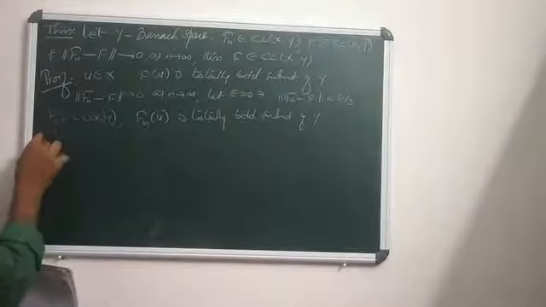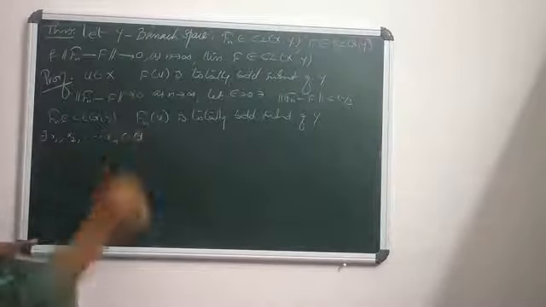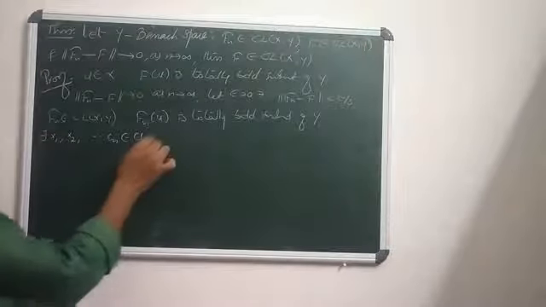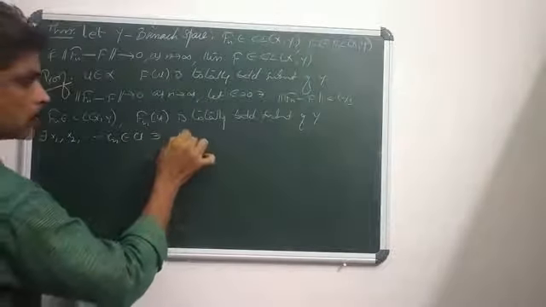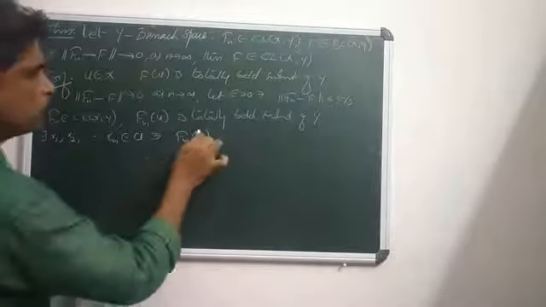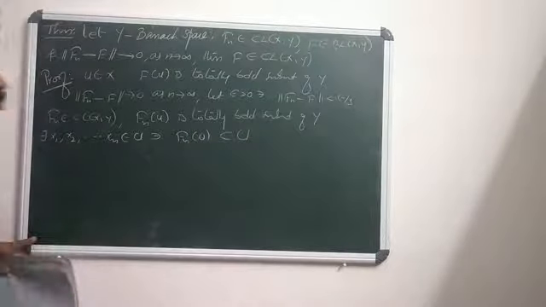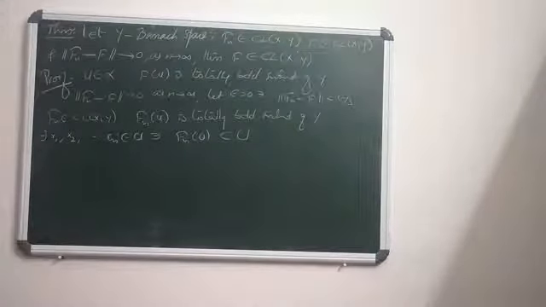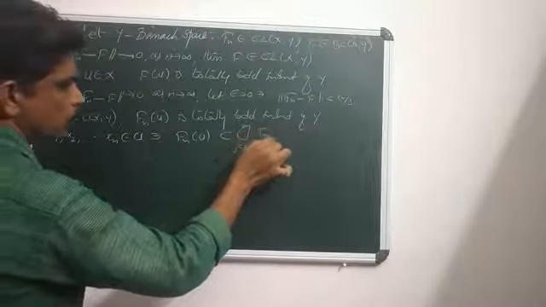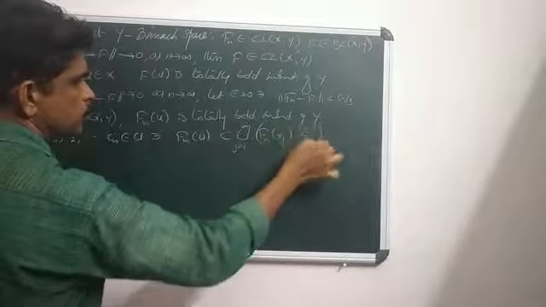Hence, there exist some x1, x2, ..., xn in U such that, since Fn is totally bounded, Fn(U) is a subset of the union, j ranges from 1 to m, of the open ball Fn(xj), epsilon by 3.